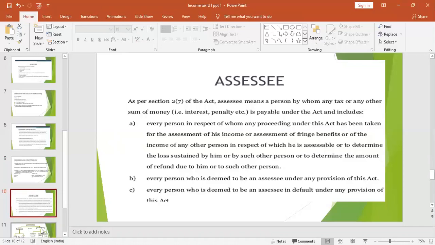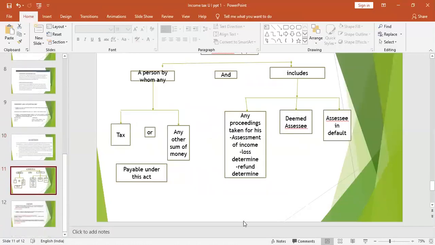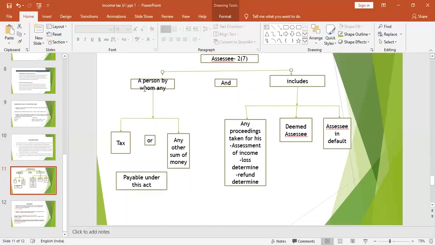Did you all understand? You can better understand under this chart. Here, an assessee is a person on whom a tax is imposed. So he will be paying tax or any other sum of money. This any other sum of money can be a penalty or a fine which is payable under this Act. He is called an assessee.